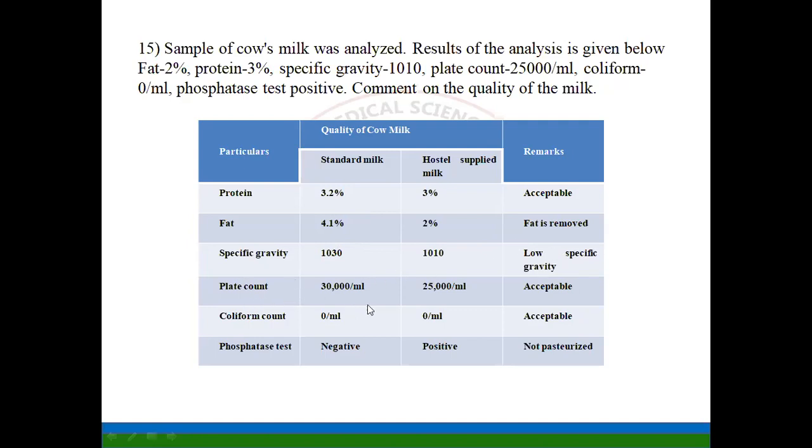The plate count, usually it should be below 30,000 per ml, so 25,000 per ml is also acceptable. Coliform count 0 per ml, there should be no coliform bacteria present in the milk, so the given sample also has 0 per ml, so it is also acceptable. Phosphatase test, it is positive. What does it mean? The milk is not pasteurized.